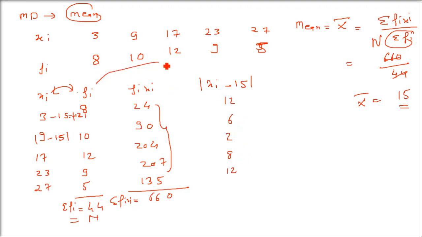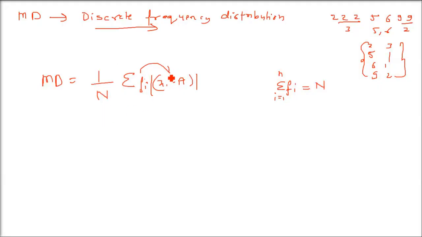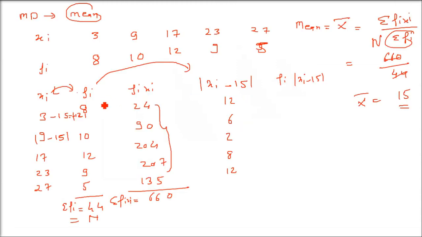One more thing you have to do now. You have to multiply fi with this mod xi minus whatever the mean or median comes. See, this is fi, you have to multiply. In the previous distribution, you didn't have to multiply, which was ungrouped data. Here you have discrete frequencies, so you have to multiply by the frequency. So 10 into 6 is 60, 12 into 2 is 24, 9 into 8 is 72, 5 into 12 is 60.